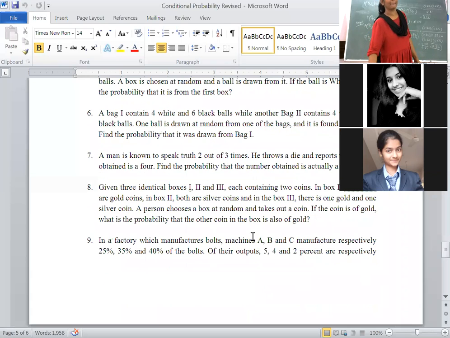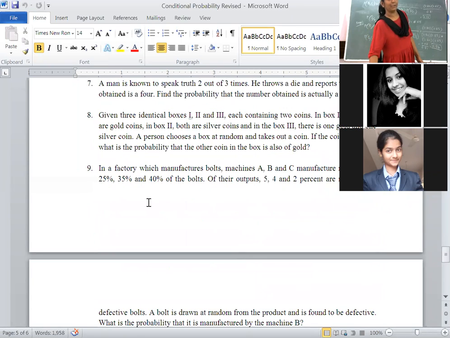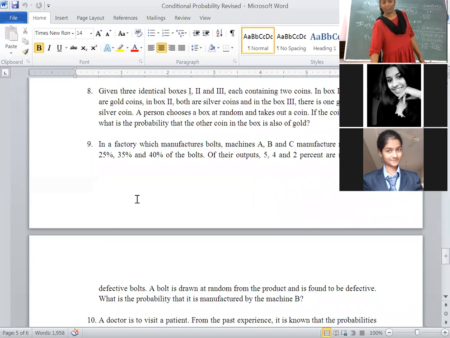Is it okay? Compared to the 8th problem, the 9th problem is very important. Read the 9th problem. After that I will explain what binomial distribution is and all. Read the 9th problem, everybody.